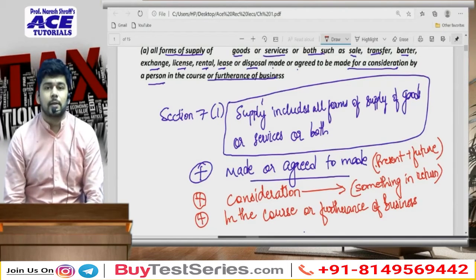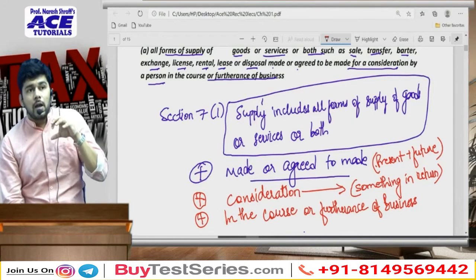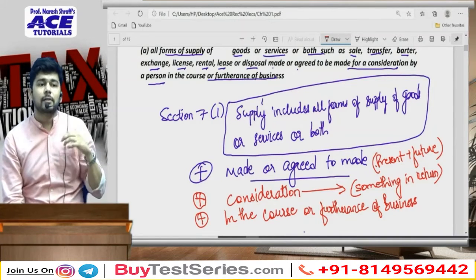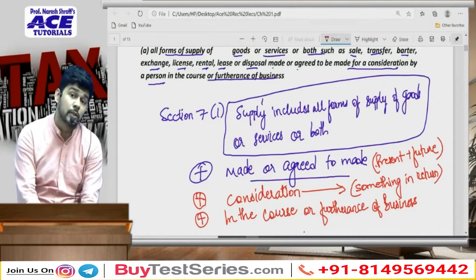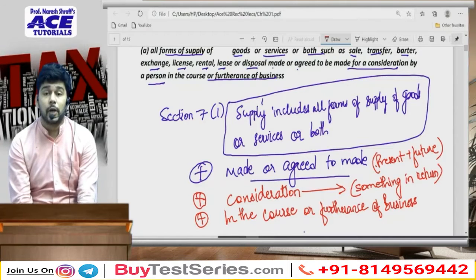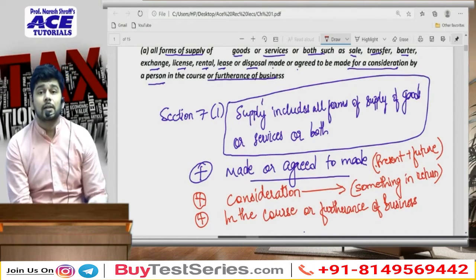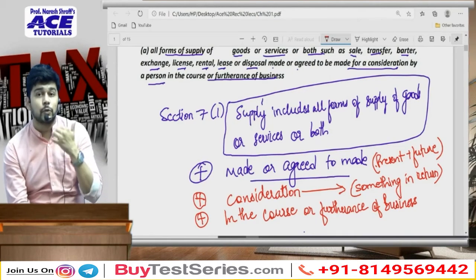You don't pay any consideration at home, right? And secondly, most important thing, why will there be no GST at home if the food is served to you, and why is there a GST when the food is served to you in the restaurant? So point number one, consideration is missing. Point number two, is there a furtherance of business that was intended when it was served to you at home?